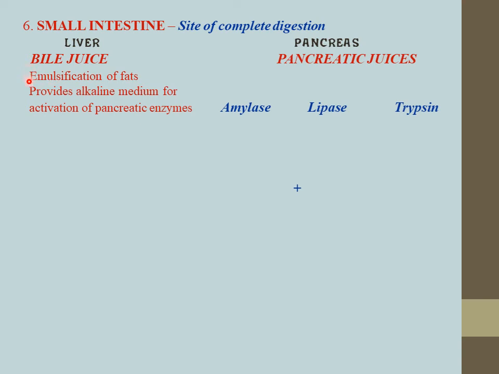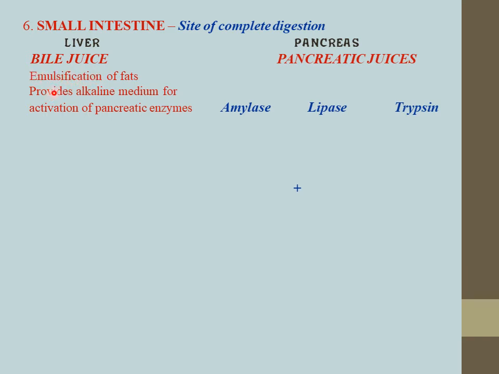The food which has reached the small intestine contains certain nutrients, and for conversion of large globules of fats into smaller ones, bile juice is secreted by the liver. That is the emulsification process.